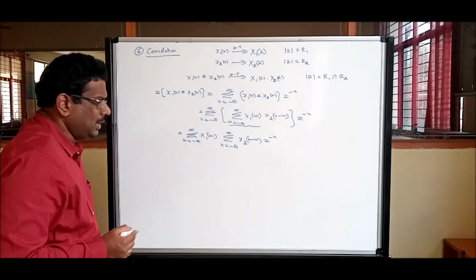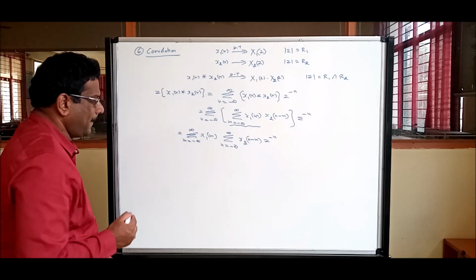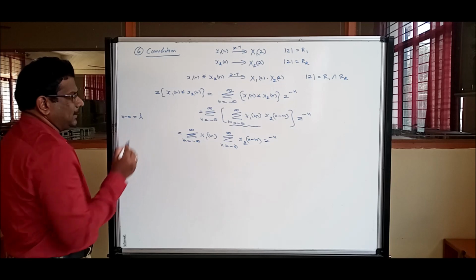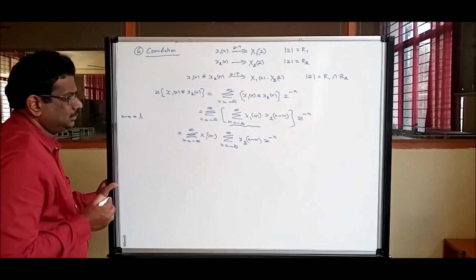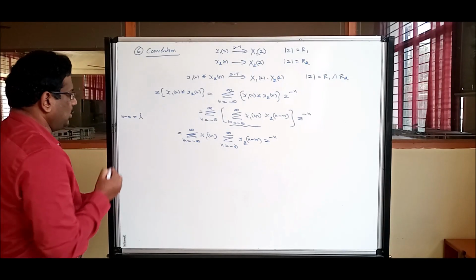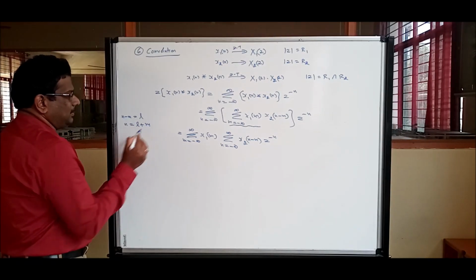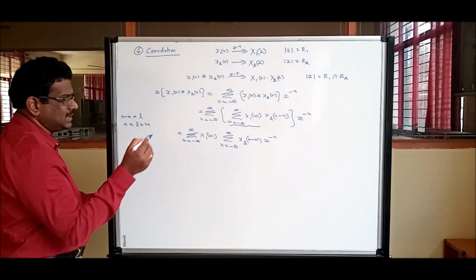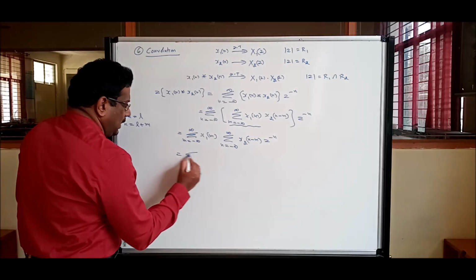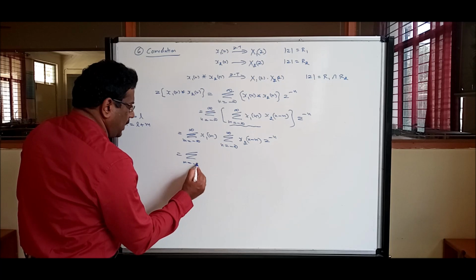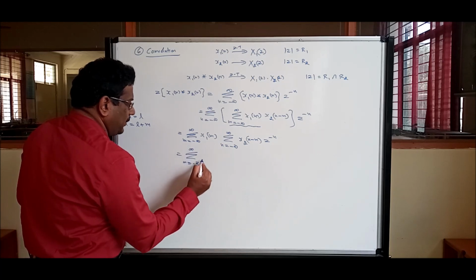Now let us do some change of variable. Let us replace n minus m as L. If I do, then what will n be? L plus m.